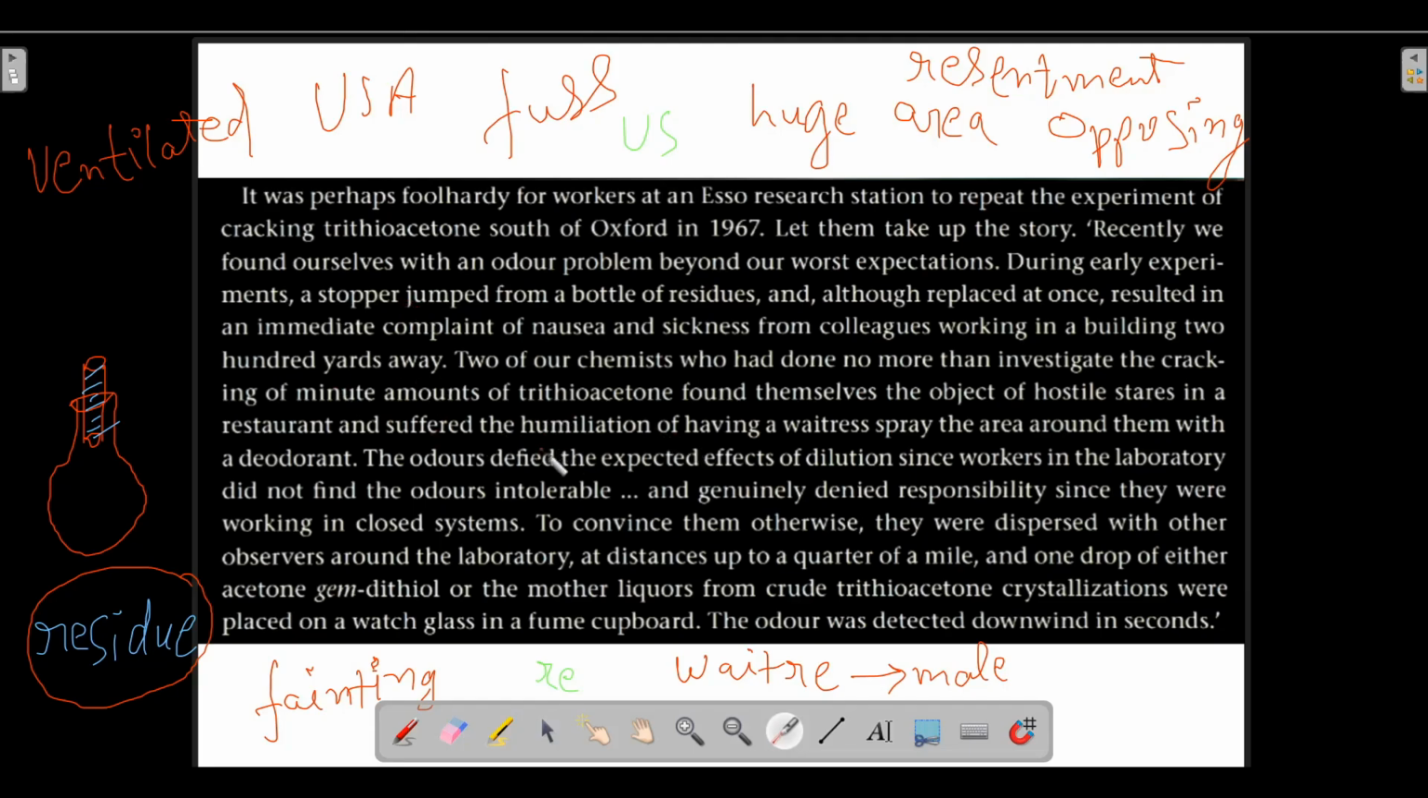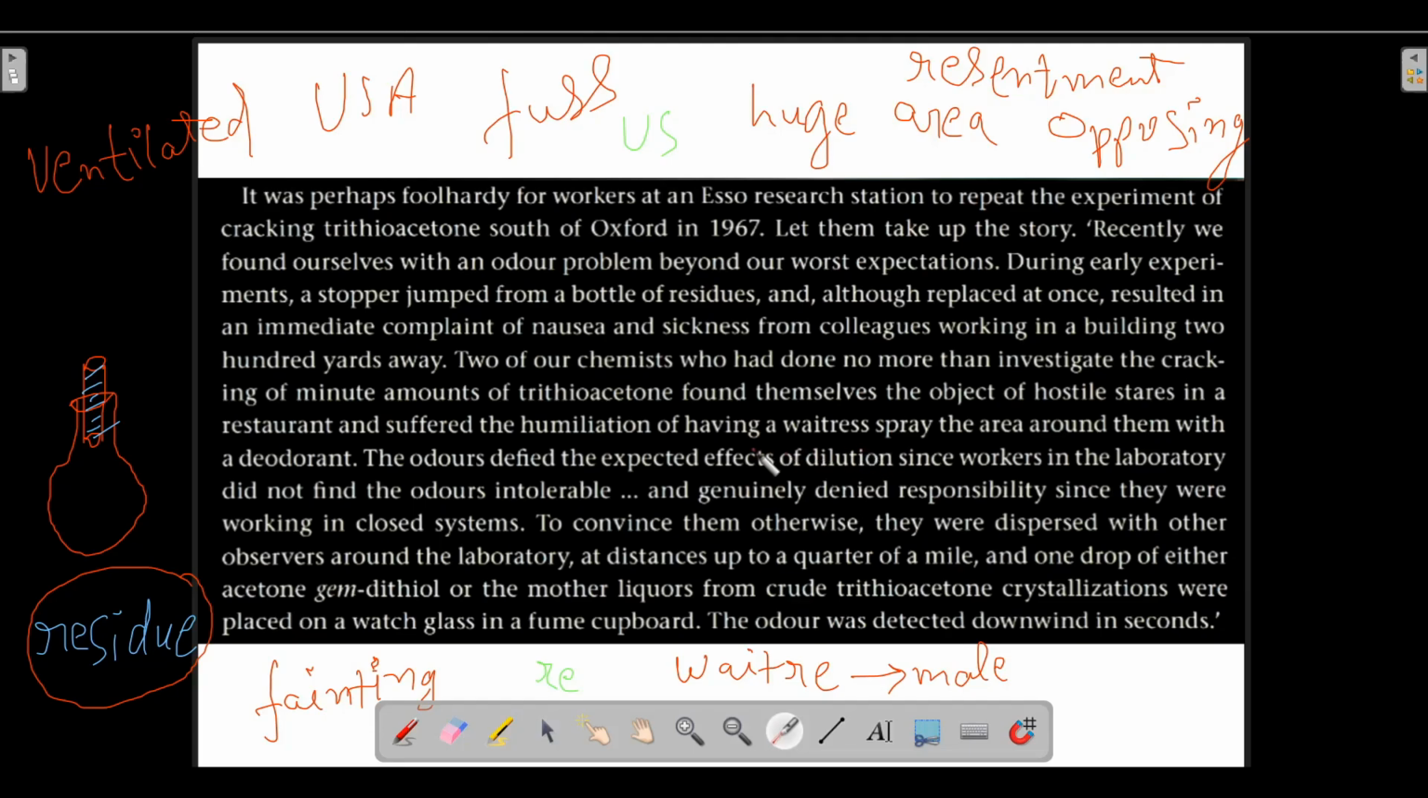The odors defied the expected effects of dilution. The smell was such a foul and concentrated smell that it defied the expected effects of dilution. Even at great distances, you were able to sense the foul smell. The smell was such an aggressive smell that even after dilution, it was being felt.